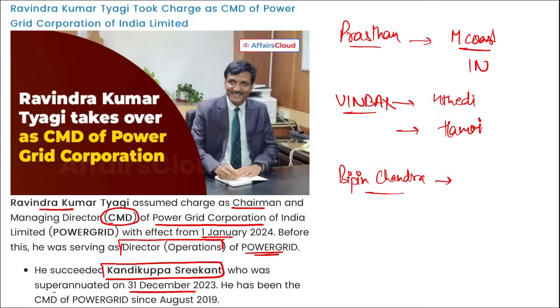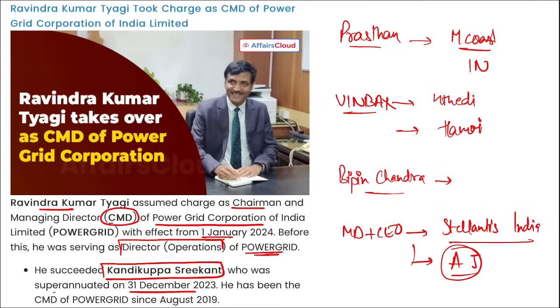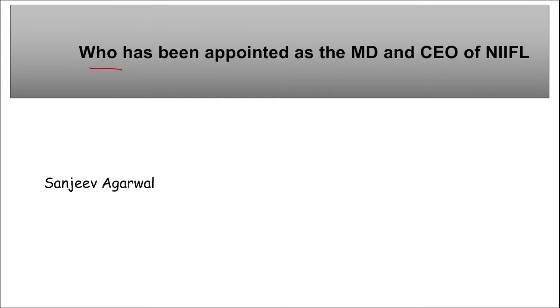Next, tell me, if I ask you, who became the managing director and chief executive officer of Stellantis India? Stellantis India. So Aditya Jairaj was appointed as the CEO and MD of Stellantis India. Next, who has been appointed as the MD and CEO of NIIFL? So remember Sanjeev Agarwal, right?